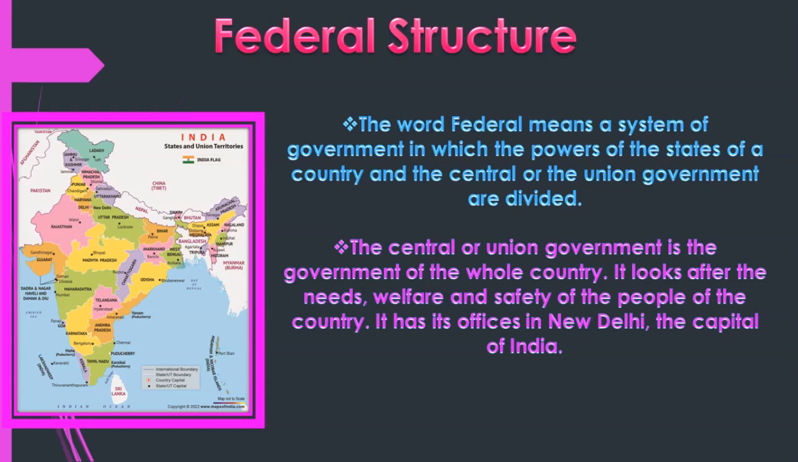Clear? Keep this thing in your mind, because India is a vast country, a big country. Due to that, it is very difficult to run a full country. State government cannot run a full country. So that's why power is divided. The central or union government is the government of the whole country. It looks after the needs, welfare and safety of the people of the country. It has its offices in New Delhi, capital of India.